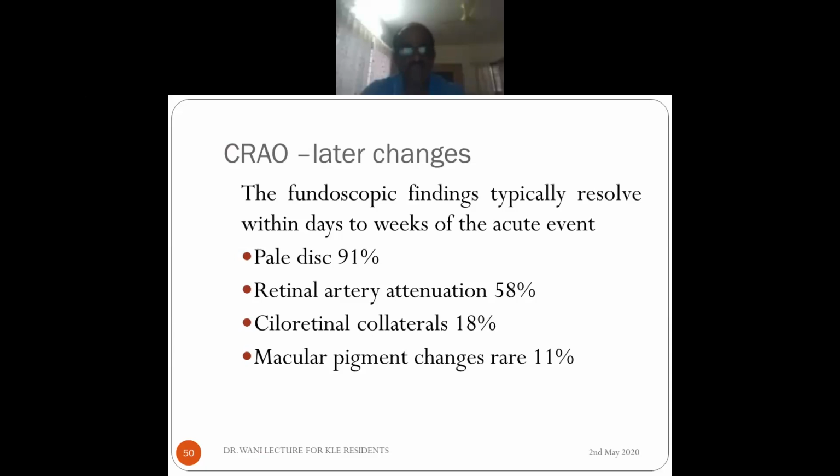Now, what are the later changes? The acute changes we saw: opacification, cherry red spot, narrowing of the vessels, etc. Late changes are that the disc may become pale, retinal arteries will show attenuation, and cilioretinal collaterals can develop in 18%. Macular pigment changes are rare, they happen in only about 10% of patients.